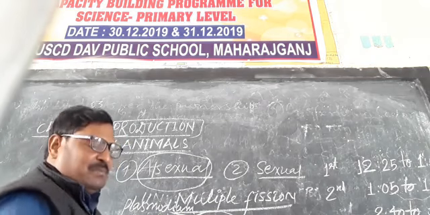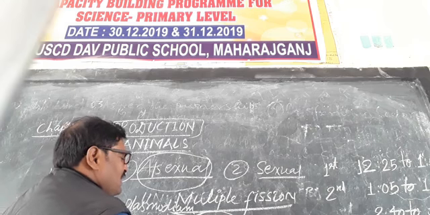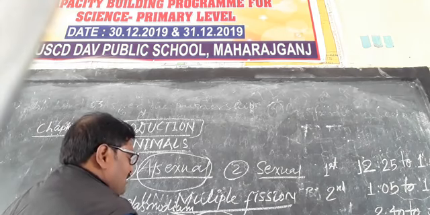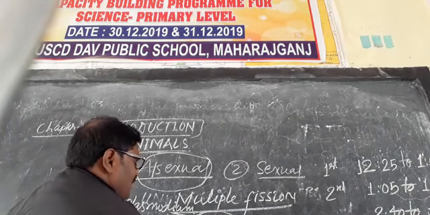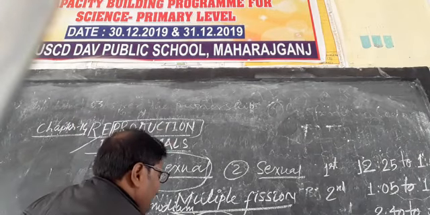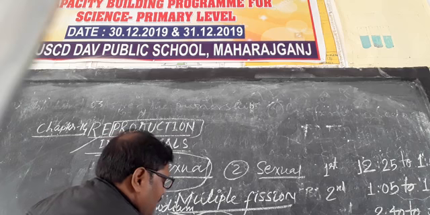is called multiple fission. Mitosis. In mitosis, what happens? The parental cell divides into two cells, and after that, the two cells divide into four, and after that, these four successively divide into eight, and so on.